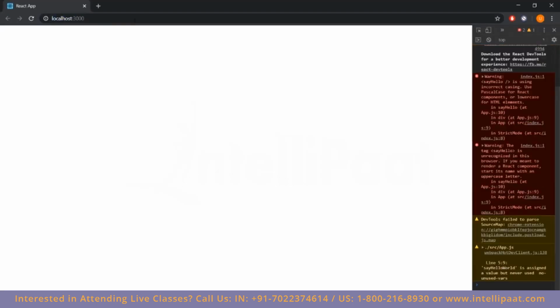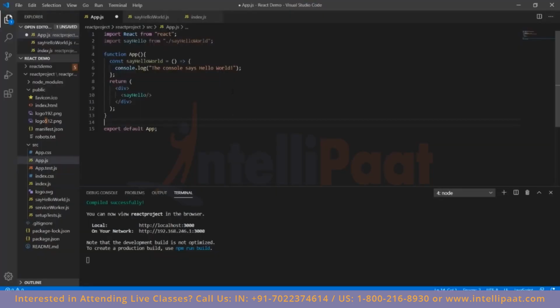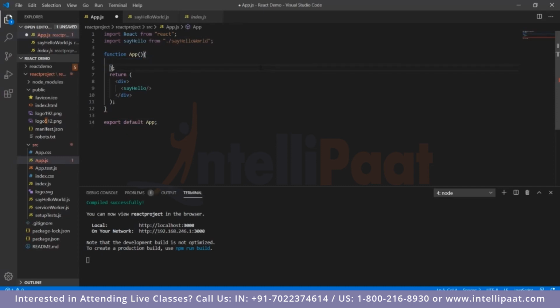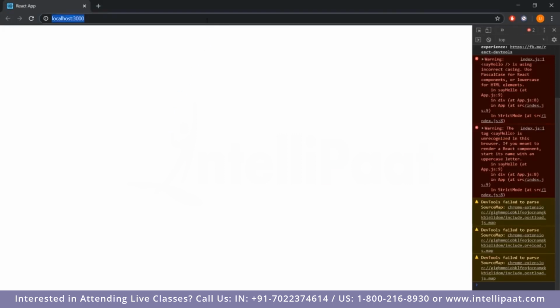We're getting some errors. Firstly, we'll remove this function as it's not being used in the newer version of the code that we have here. We'll remove this curly bracket and semicolon, and we'll compile this once again. We'll look at how it's functioning, how it reflects on the website.